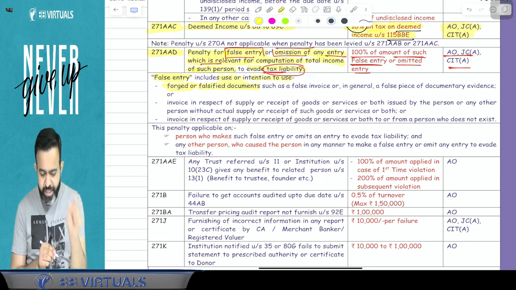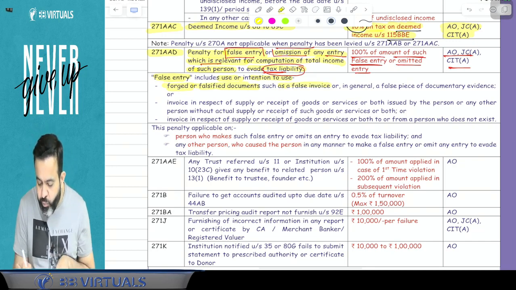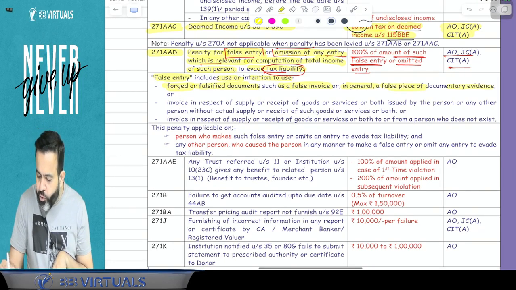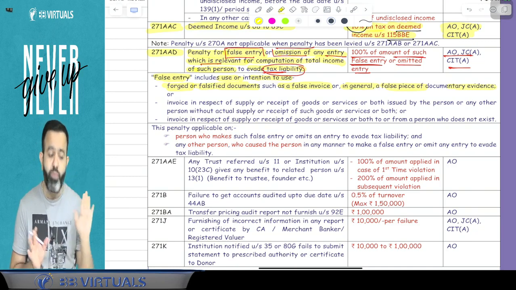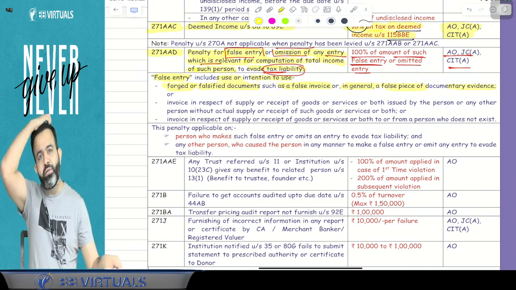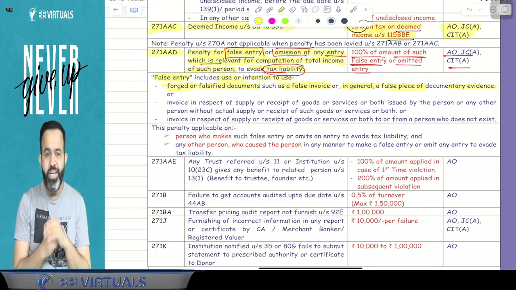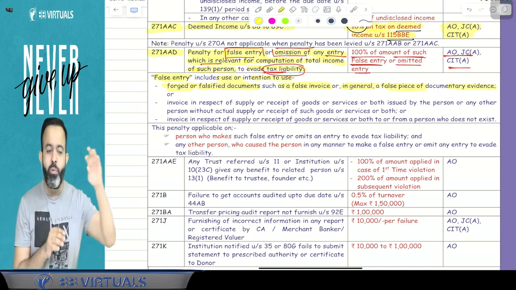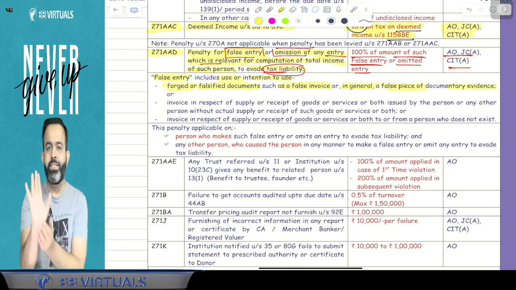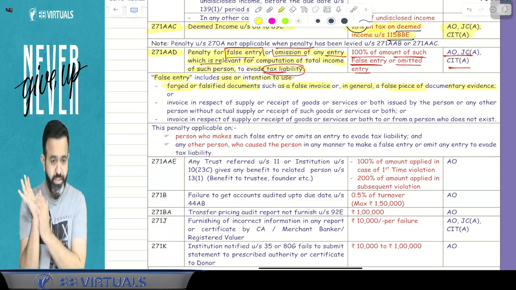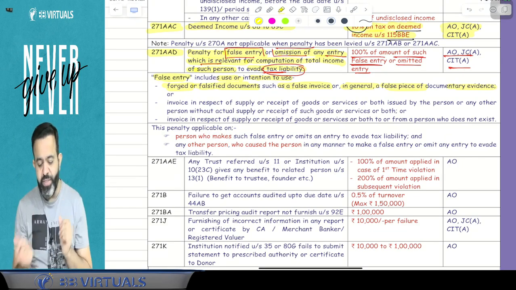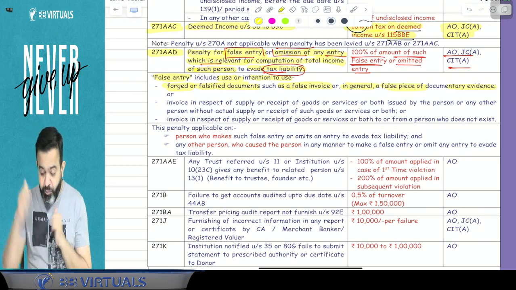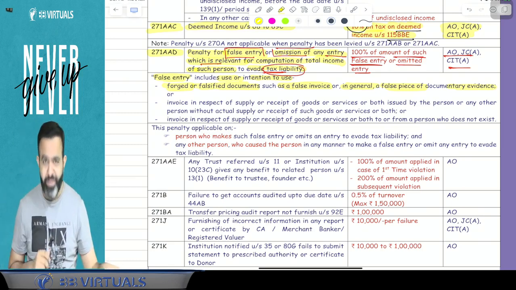Means you are using any forged or falsified document, such as a false invoice or, in general, a false piece of documentary evidence. That is called a false entry. For example, you have taken a fake invoice from someone, and you are booking that expenditure, saying this is the invoice, but it is a false, fake invoice. Then it will be treated as a false entry.